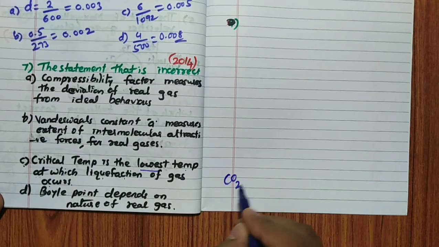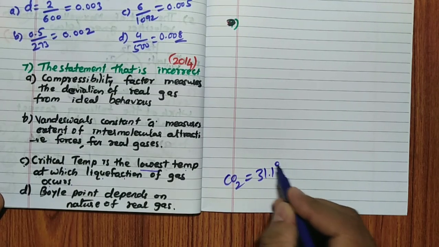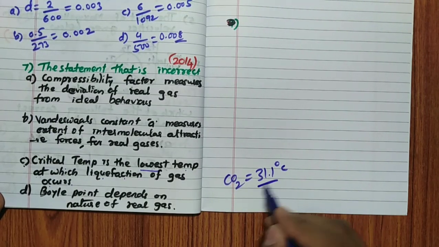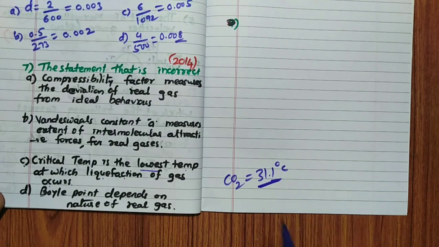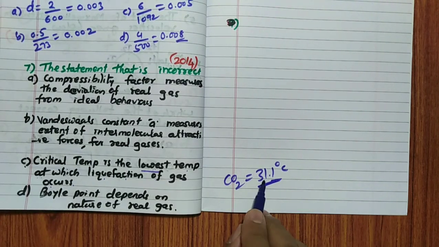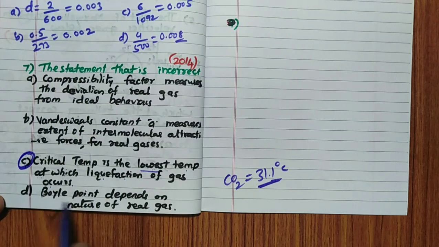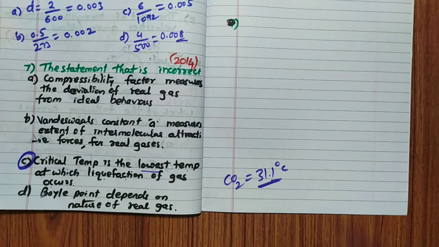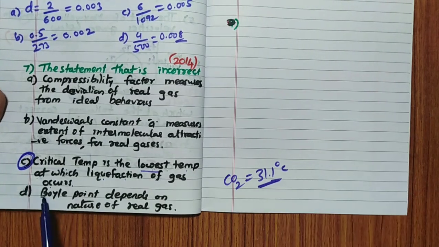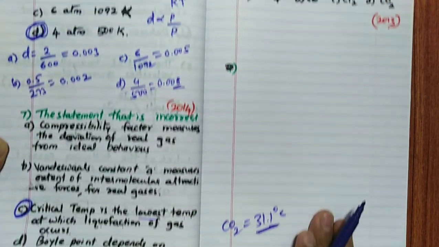For example, carbon dioxide, critical temperature is 31.1 degrees Celsius. What is the meaning? This is the highest temperature at which liquefaction occurs. This is not the lowest temperature, this is the highest temperature. Hence remember, answer for this question is C. Boyle temperature depends on the nature of the real gas, it is correct. Remember, Boyle temperature depends on the nature of the real gas only.